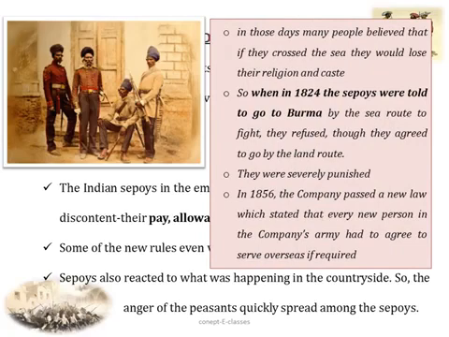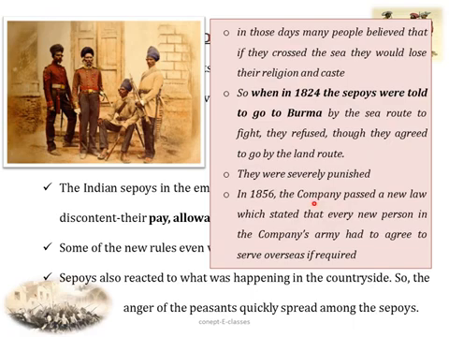For example, in that time, the people believed that if they crossed the sea, they would lose their religion and caste. So, when in 1824 the sepoys were told to go to Burma to fight for the company by sea route, they refused to follow the order, though they agreed that they would go by land route. But they were severely punished.